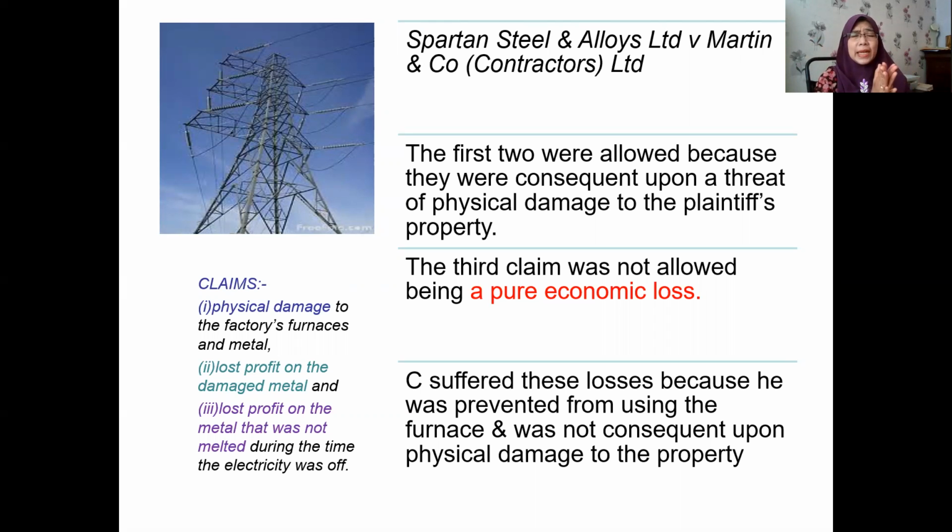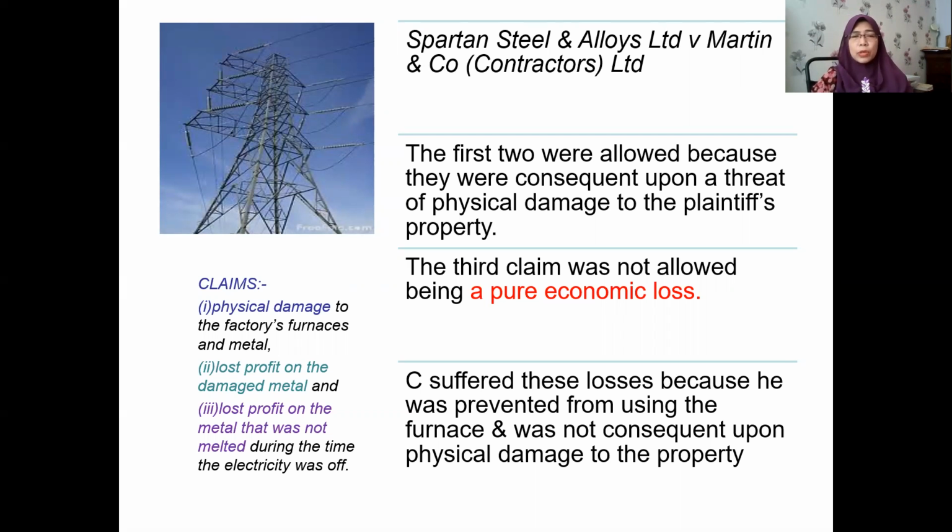But as far as the third claim was concerned, it was not allowed, being a pure economic loss. What's the third claim? Lost profit, basically a loss on paper, calculated. Lost profit on the metal that was not melted, because they were supposed to melt certain metal but they cannot do it. So the court held that this is pure economic loss.